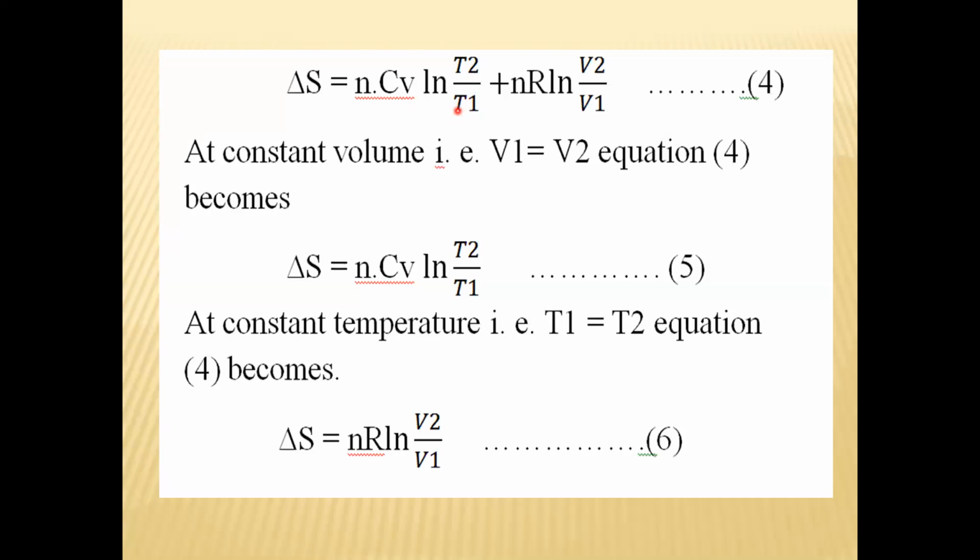So I have written directly that delta S is equal to n Cv ln T2 upon T1. Similarly plus nR ln V, because the integration of 1/v into dv is log v or ln v, and its limits were V1 to V2. Now put the upper limit log V2 minus the lower limit log V1, so log V2 minus log V1, which we write as ln of V2 upon V1. So this is the final equation.